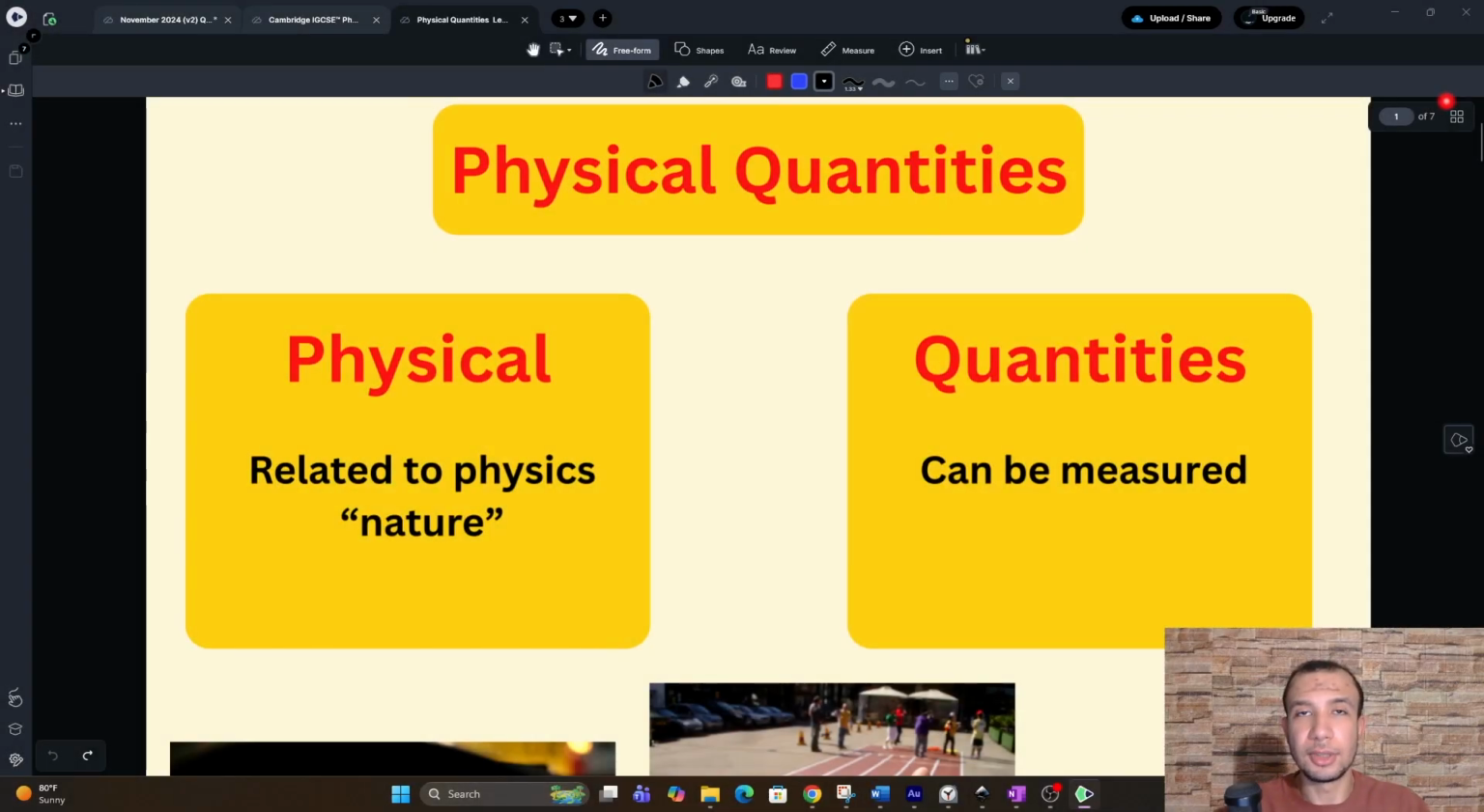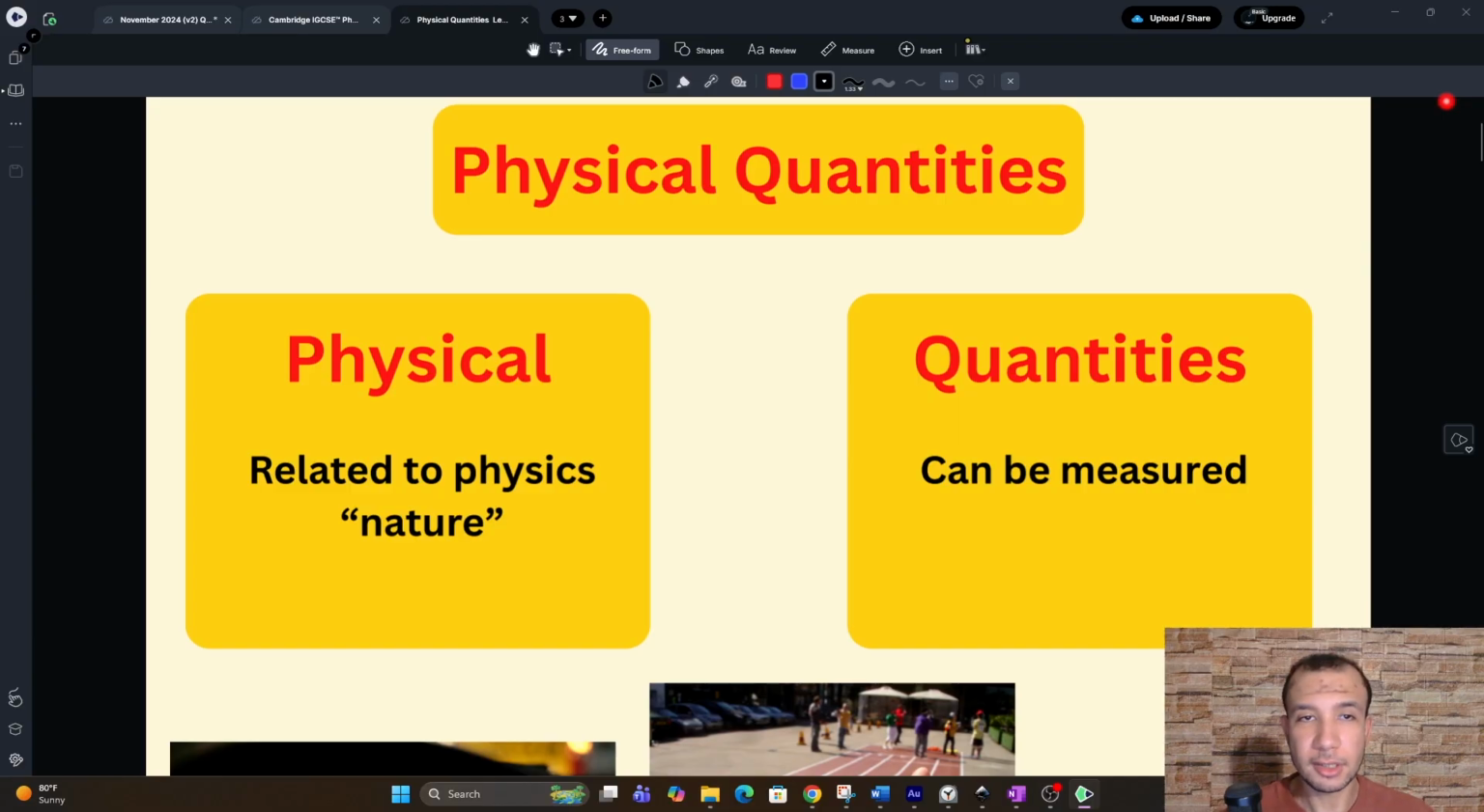Hello there. So today we're talking about physical quantities and units, and we're mainly discussing length, area, and volume. This is going to be very helpful if you're starting off with physics, and I'll try to be as intuitive as I could be.